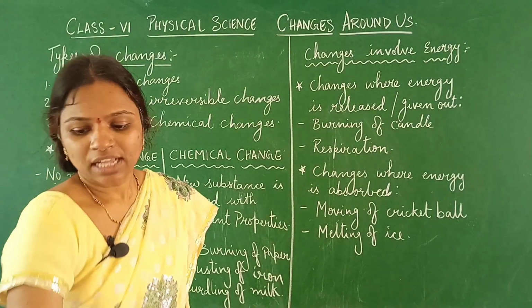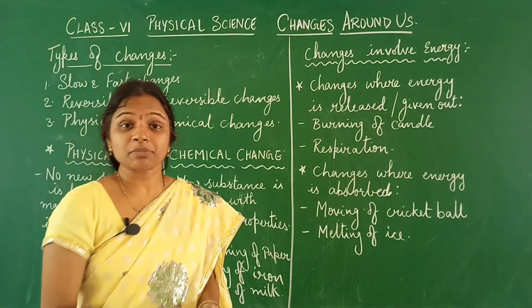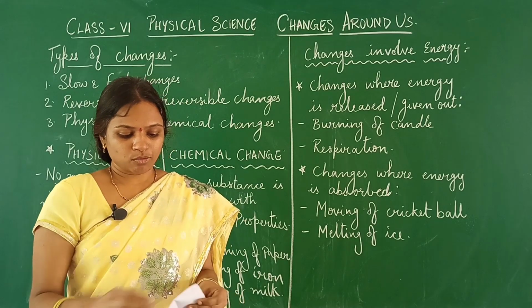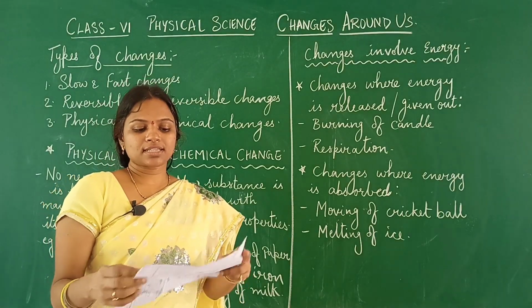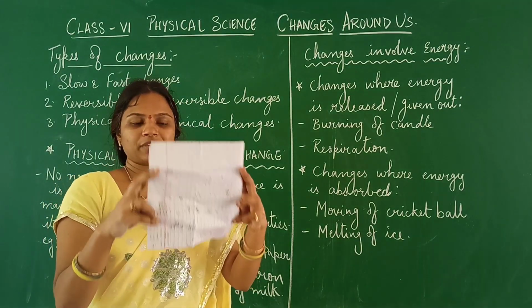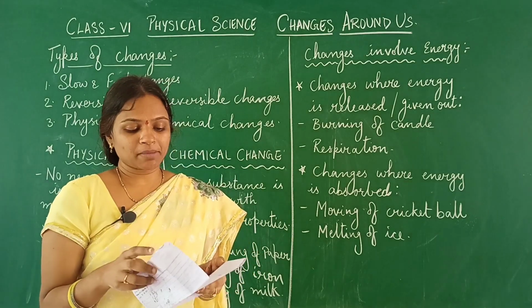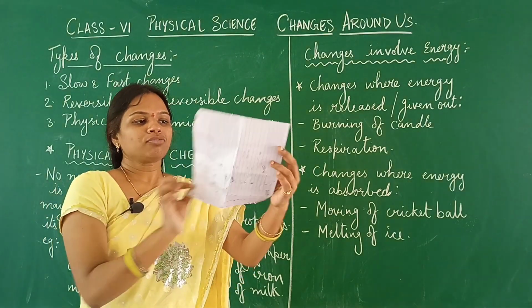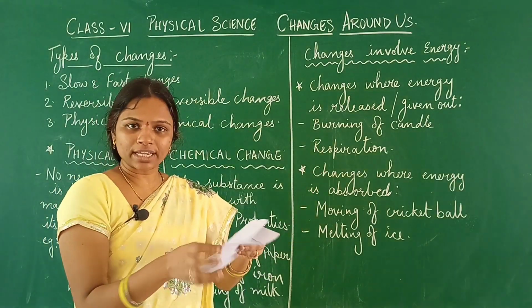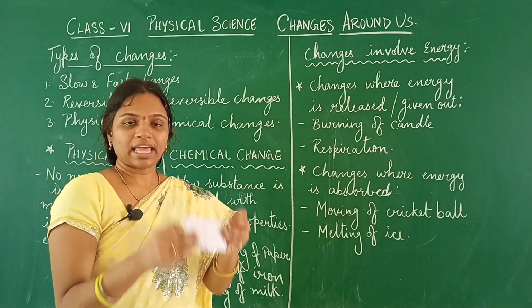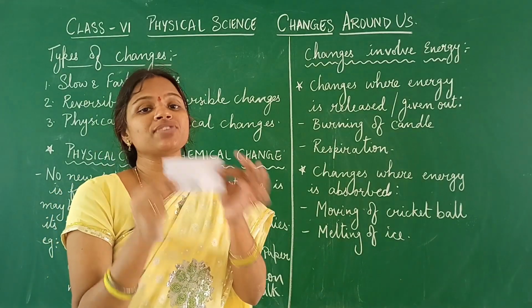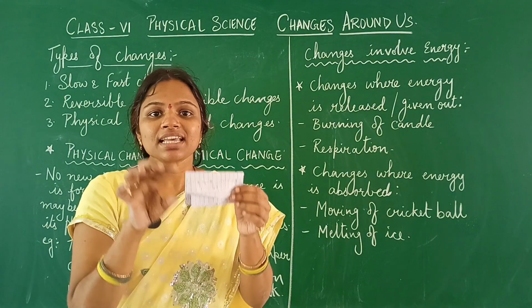For example, as we have already discussed this in the previous video. Now, this is the size of the paper. Now, this paper is of this much size. Now, if I am folding it, then there is a change in its physical appearance. The size is changed.